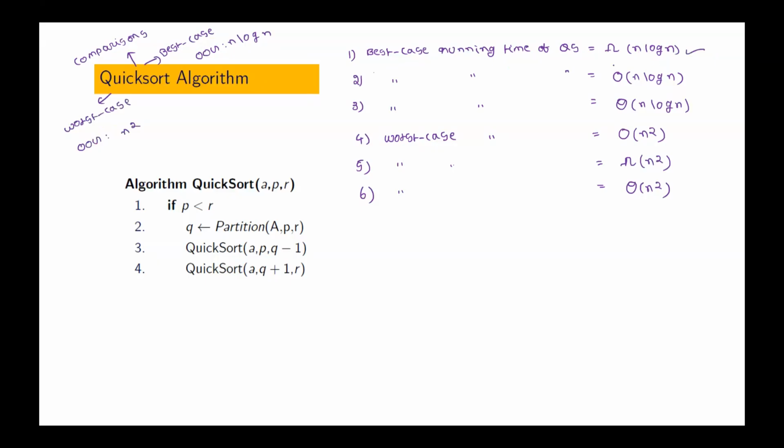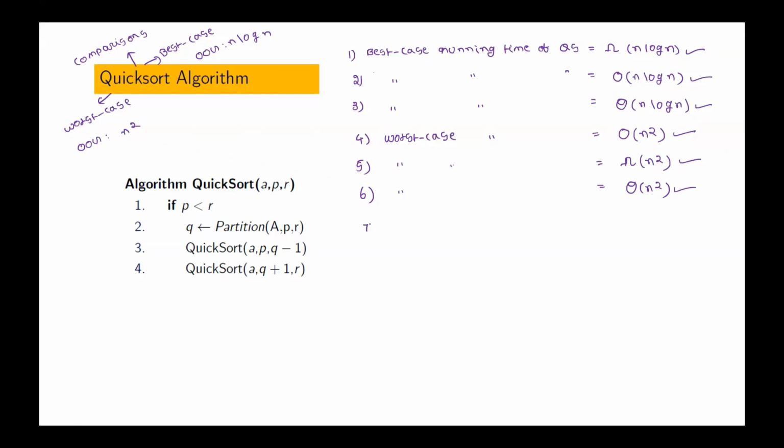This is true. Why? Because n log n is omega of n log n. N log n is big O of n log n. This is also true. N log n is theta of n log n. This is also true. Why? Because in the worst case it is n squared. This is also true.